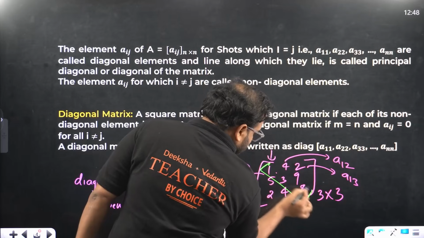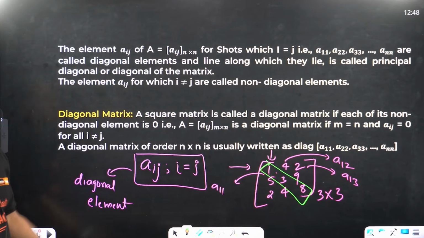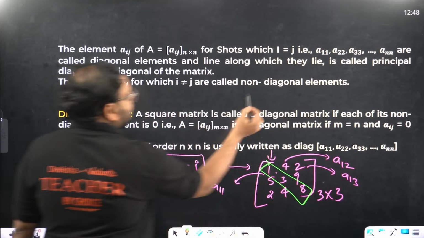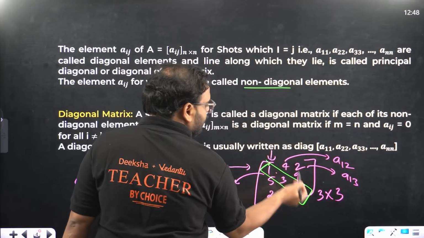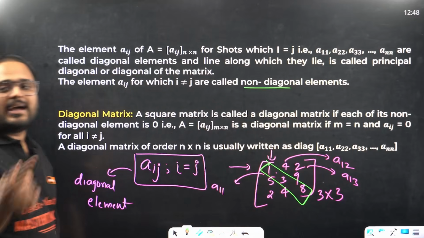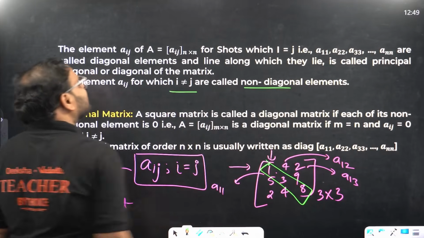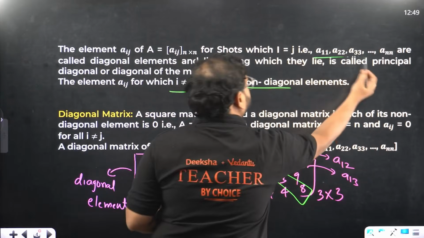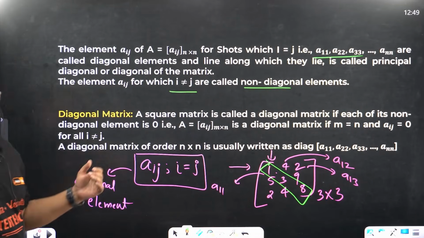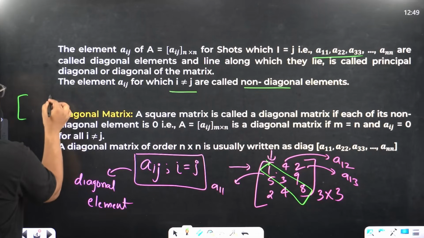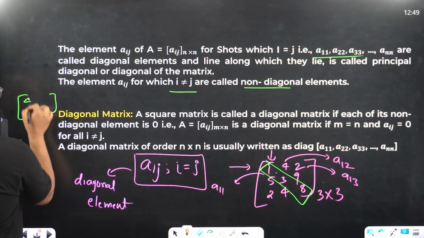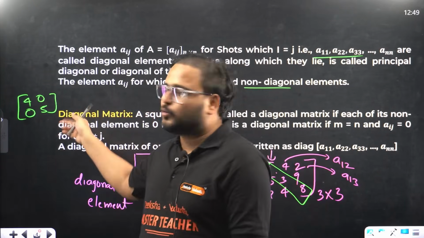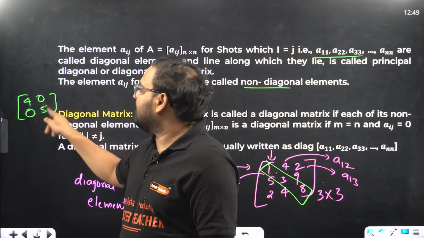In this case, you'll have 1, 3, 8: A11, A22, and A33. That's what it is. Everything else is called non-diagonal elements. So 4, 2, 9, 5, 4, 2 are non-diagonal elements. Whenever i and j are not equal, it's called a non-diagonal element. When they are equal, it's called a diagonal element. For example, in a matrix 4, 5, 0, 0, can you see? This is a square matrix of order 2 cross 2. This one is a diagonal element and this one is a non-diagonal element.